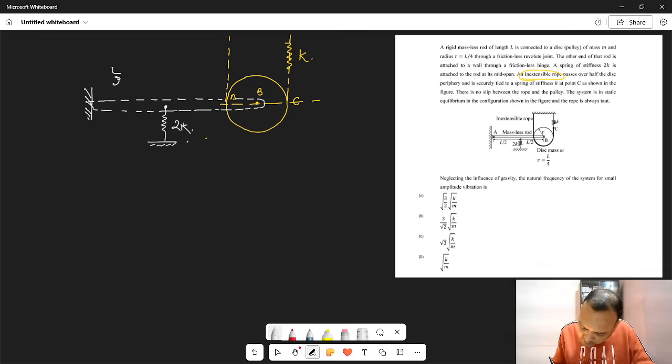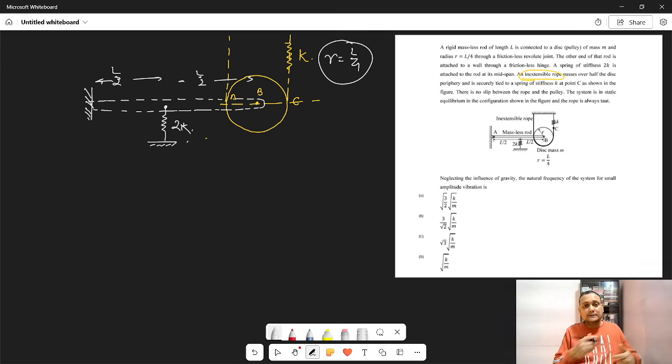Length and all are given. This is L by 2. This side also L by 2. And R is equal to L by 4. Radius of the disk is R, and that is equal to L by 4, the length of the massless rod. इसकी नेचुरल फ्रीक्वेंसी अब आपसे पूछी गई है.